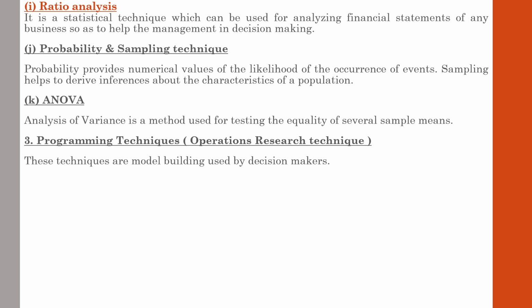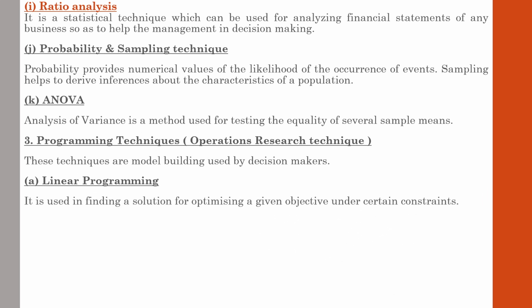And there are many tools that come under programming technique. First one, linear programming. Linear programming is used in finding a solution for optimizing a given objective under certain constraints. Before we go into the tools that come under programming technique, remember the ultimate objective of programming technique and other techniques which we have studied is that every business runs with the ultimate objective of maximizing profit and minimizing cost.